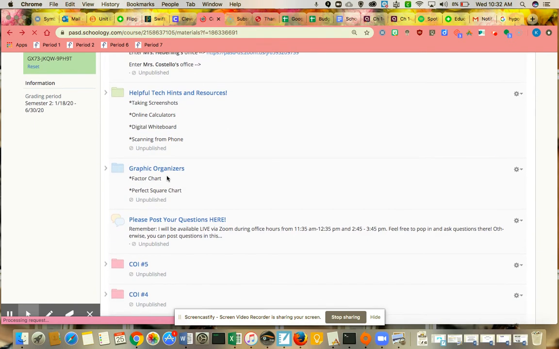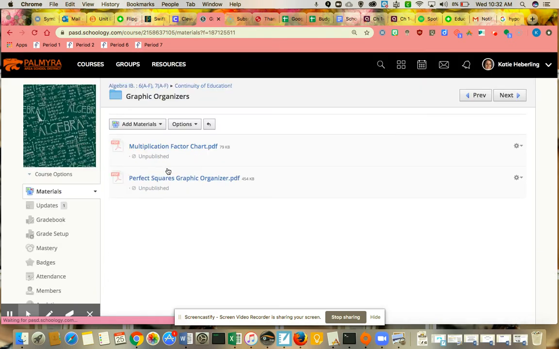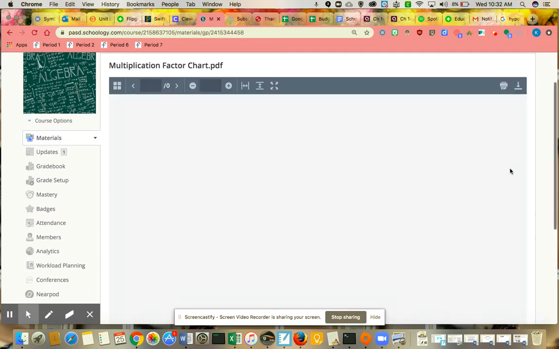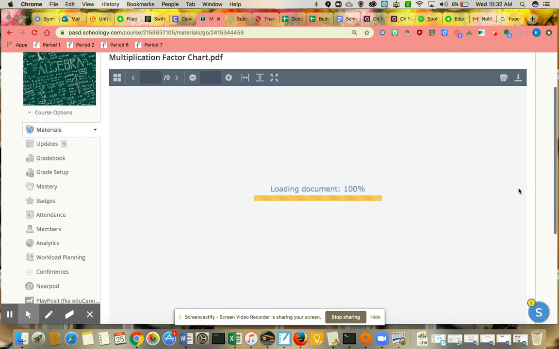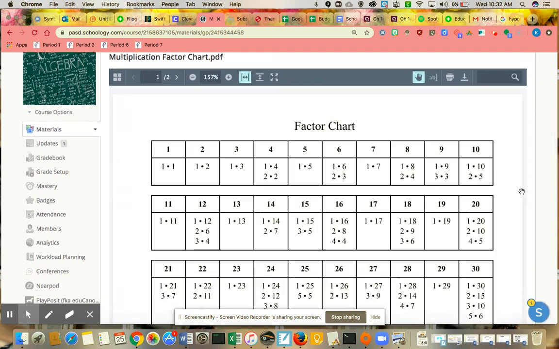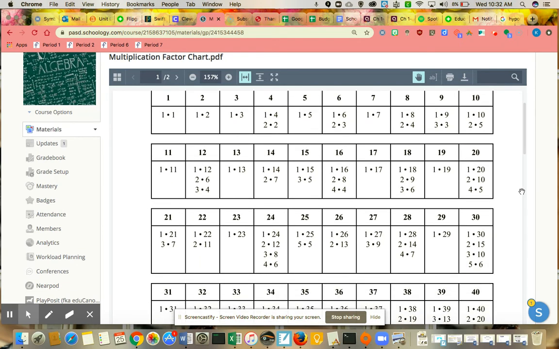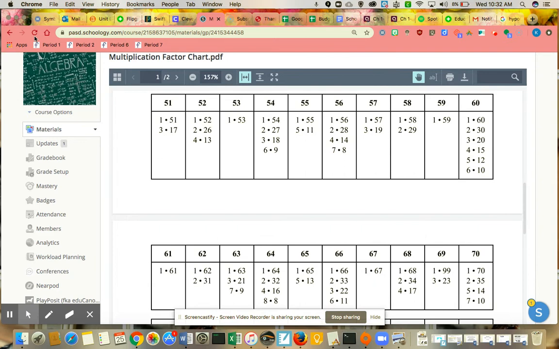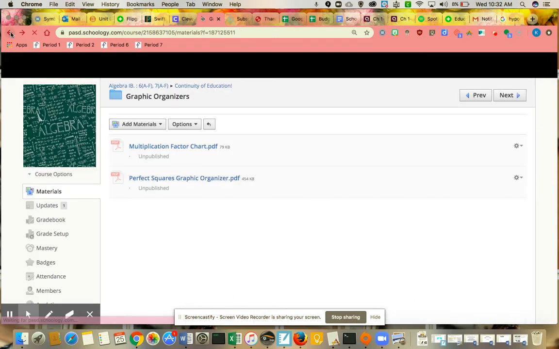Moving on, I have a folder here for graphic organizers. Now, there's only 2 there for now, but as we go through lessons, I'm just going to put any kind of cheat sheets or organizers that might be helpful. So one that's going to help you right off the bat is this multiplication factor chart. It has all the numbers, 1 to something really high, I'm not sure what, and it has all the factors listed that you can use when we're doing our factoring. So if you need factors of 30 that add to 13, you can use this factor chart to help you. And then I also have one right now for perfect squares, which is going to help us in a few days also.